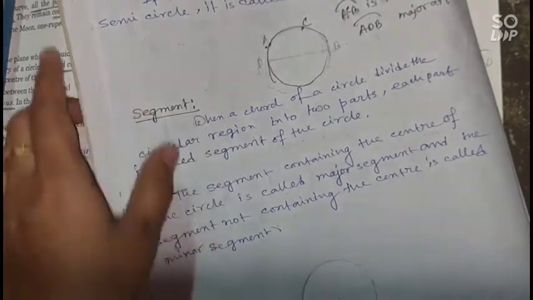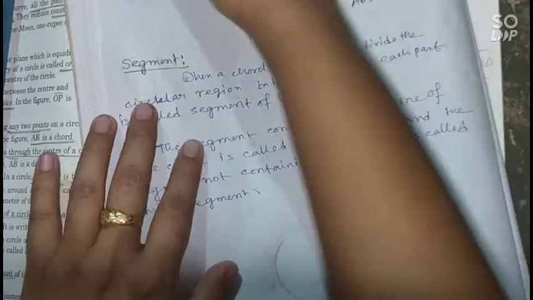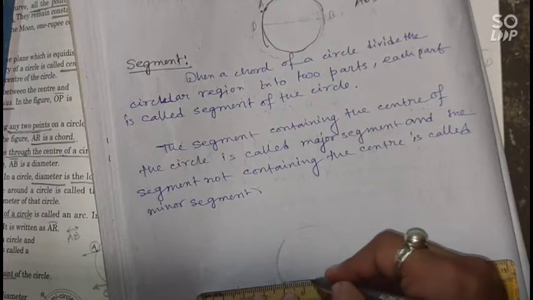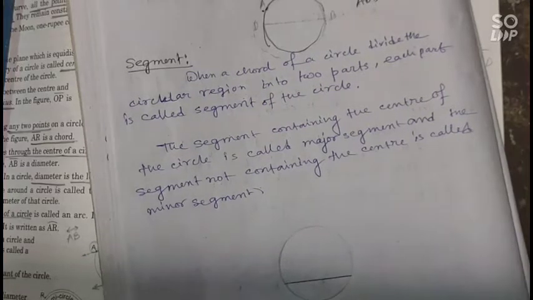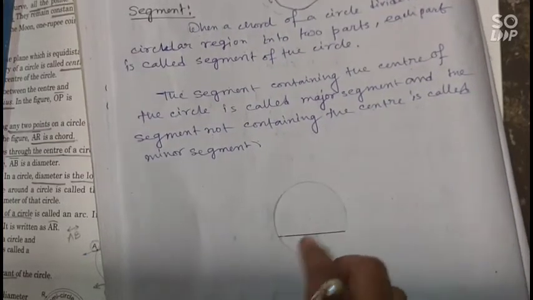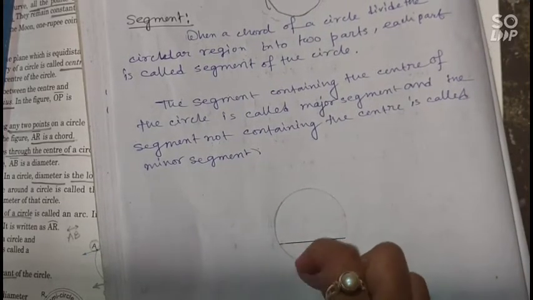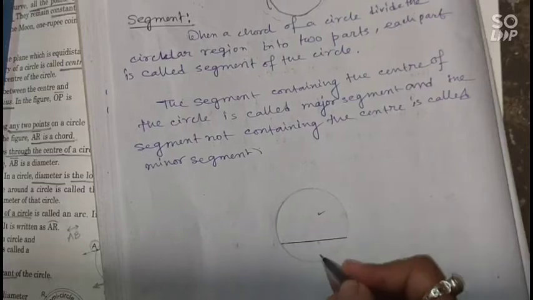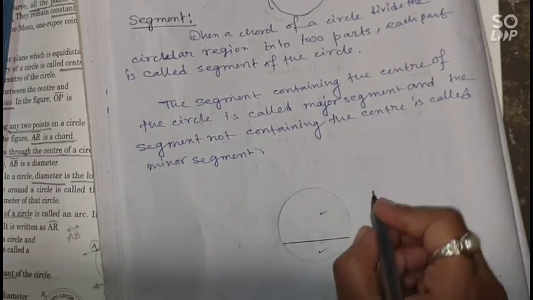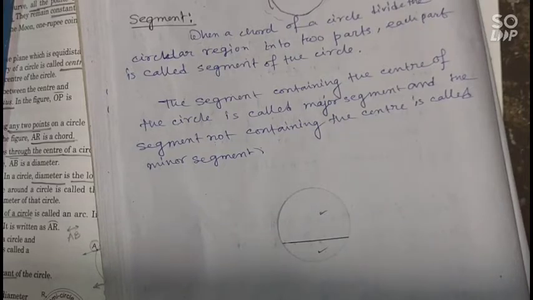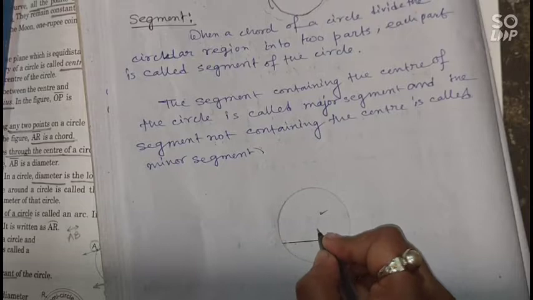So a chord of a circle divides the circle into two regions. This is a chord of this circle. This part and this part, each part is called a segment. This is a segment, and this is also a segment.